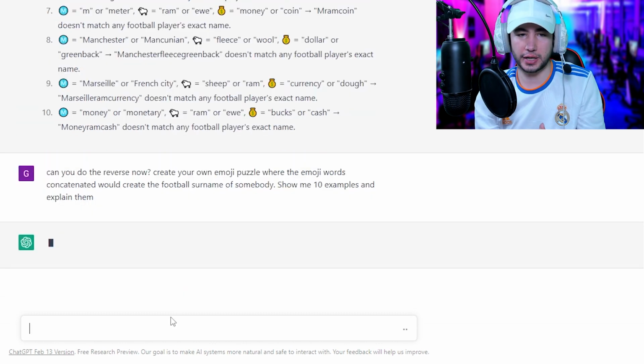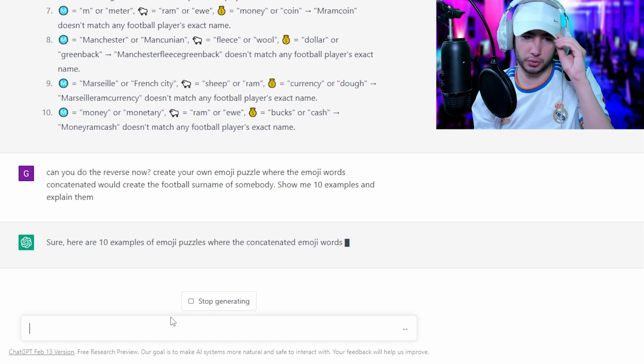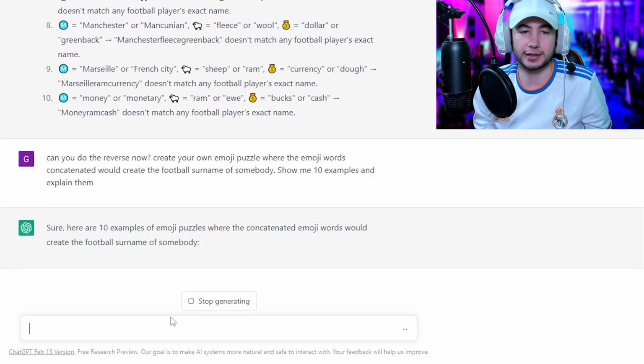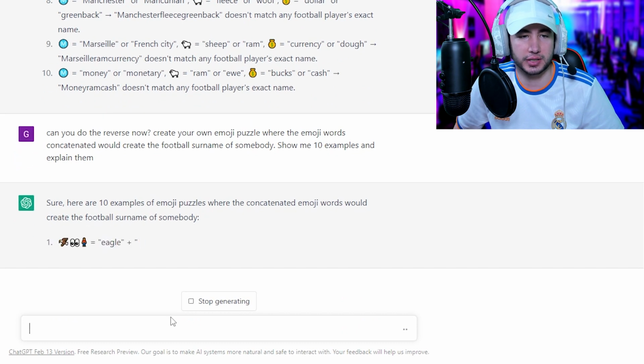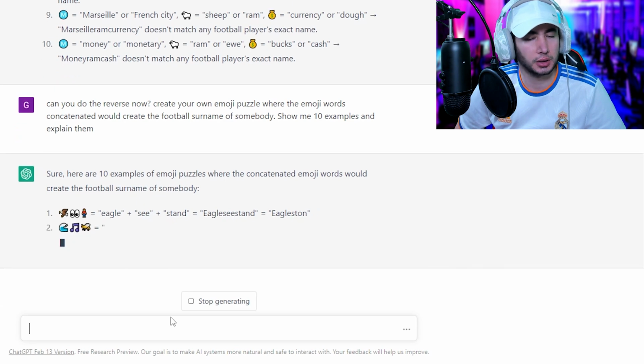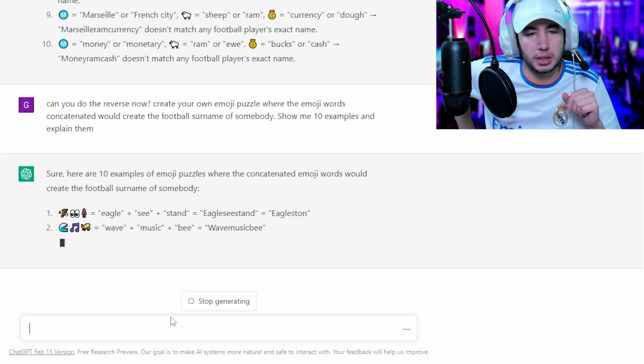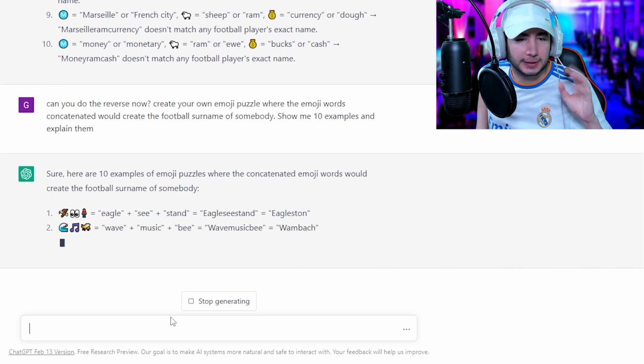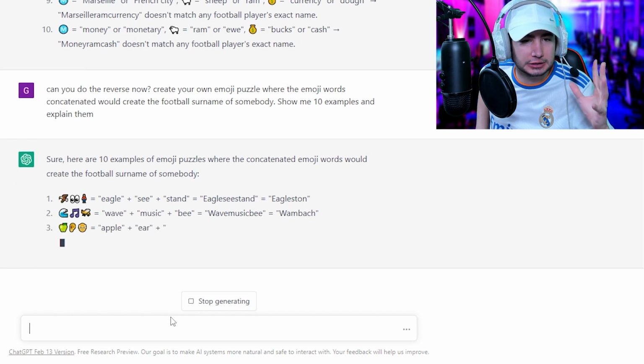Can you do the reverse now? Create your own emoji puzzle where the emoji words concatenated would create the football surname of somebody. Show me 10 examples and explain them. Eagle C stand, Eagleston. Wave music B, which is Wambach. He's kinda close, but not really.